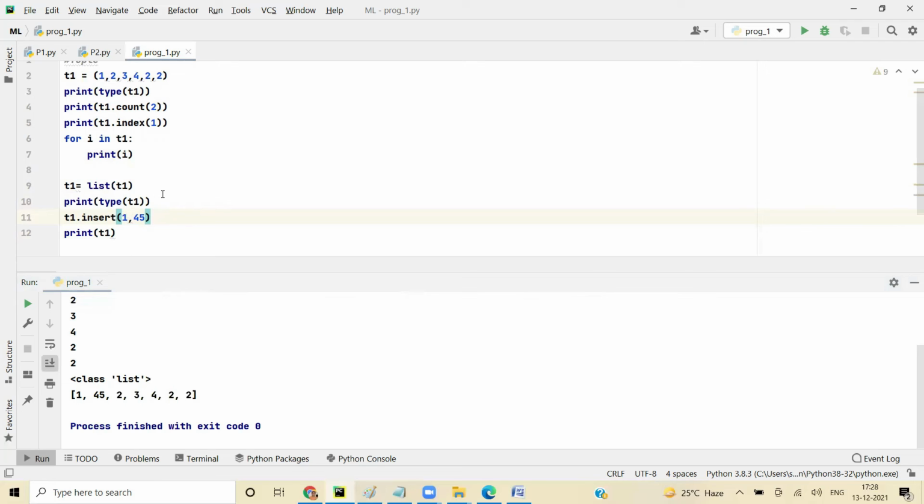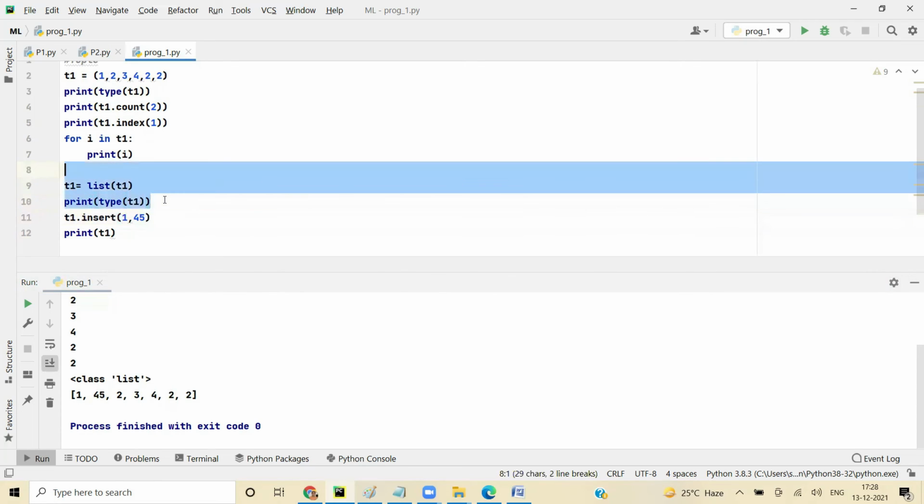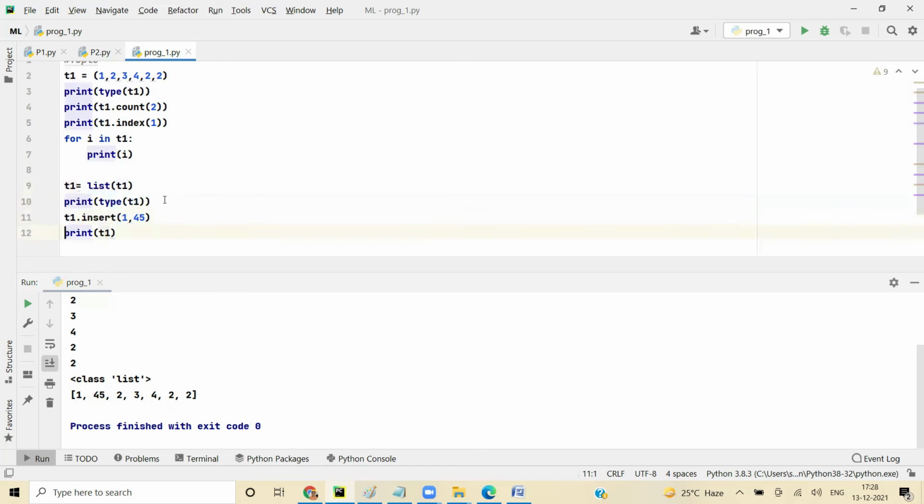Once you are done, then again go back and convert this into tuple. So you can convert a tuple to list to tuple. You say tuple. Now T1 becomes tuple, and T1 dot. See, you can't see all those functions.